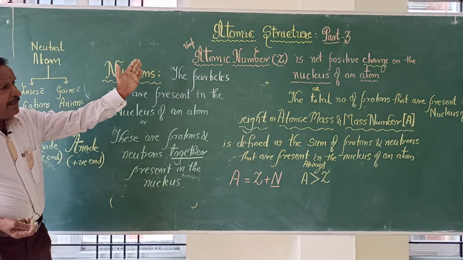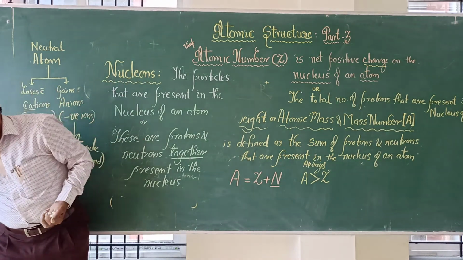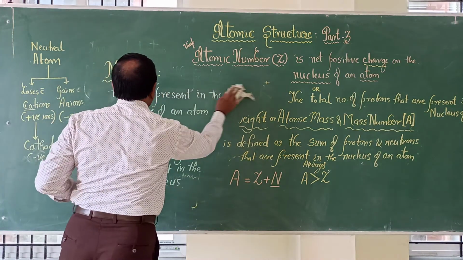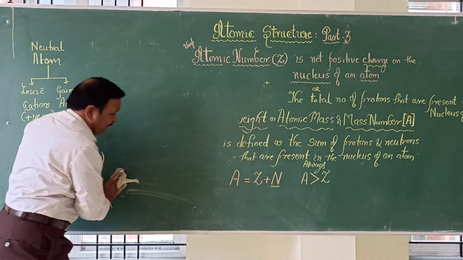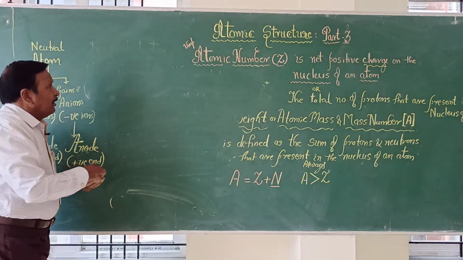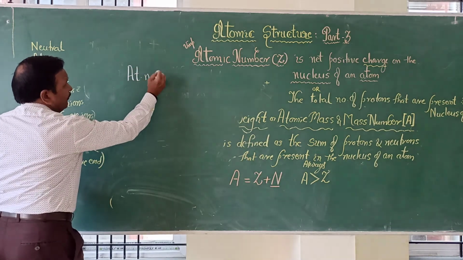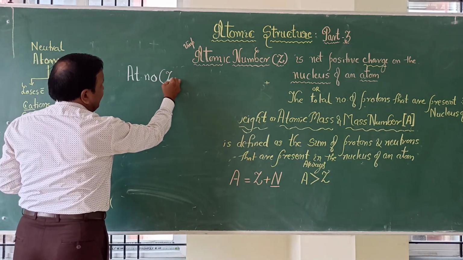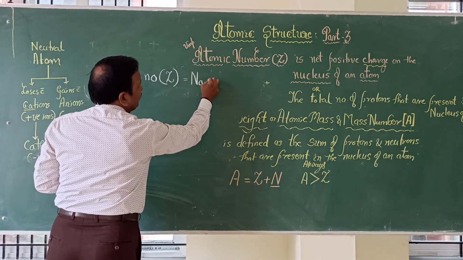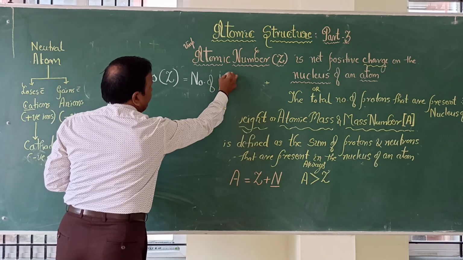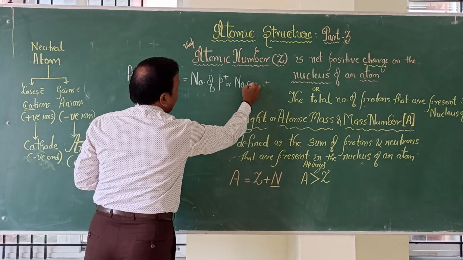So this is about atomic number, atomic mass, and nucleons. Next, how are you going to calculate the number of neutrons? If it is a neutral atom, atomic number, that is Z, will give you the number of protons or the number of electrons.